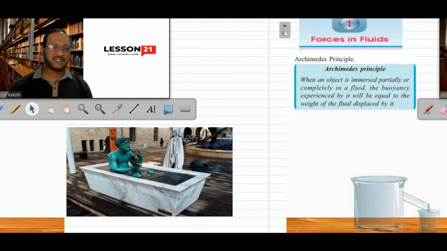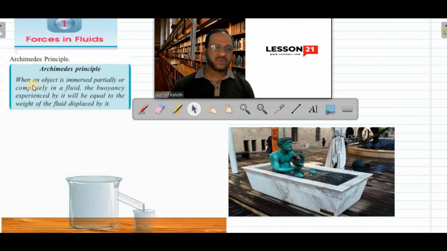And this is Archimedes' principle. It states that when an object is immersed partially or completely in a fluid, the buoyancy force experienced by it will be equal to the weight of the fluid displaced by it. It means if a body is immersed into a fluid, it will experience an upthrust, a buoyant force. That buoyant force will be exactly equal to the weight of the fluid displaced by the body.